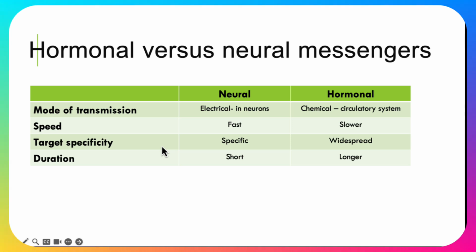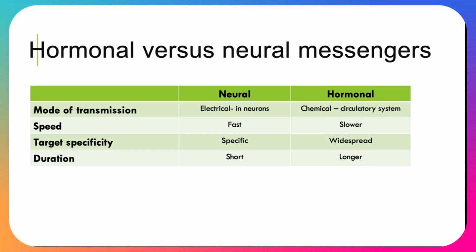You can move just the muscles of your little finger, whereas hormonal tends to be more widespread because the hormones flush through the whole circulatory or lymphatic system. And the nerve signal is very short in duration. Once it's sent, that's the end of it, whereas the hormonal tends to have a longer duration of effect.